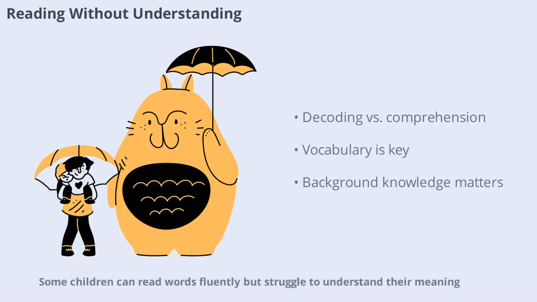Some children can read words fluently but struggle to understand their meaning. This happens when decoding skills develop faster than comprehension abilities. Reading involves recognizing letters, blending sounds, understanding vocabulary, and connecting ideas. If vocabulary and background knowledge are weak, comprehension will also be weak.